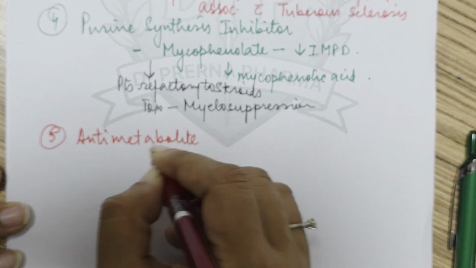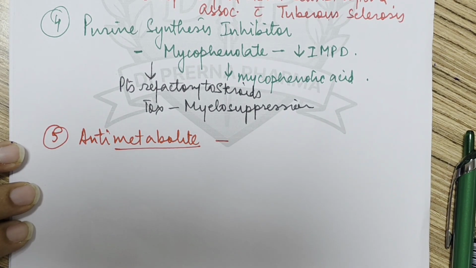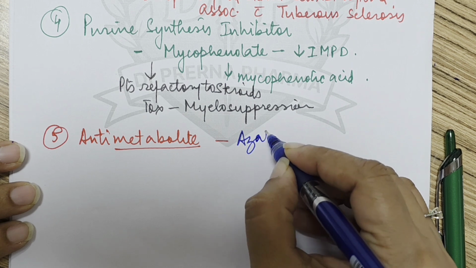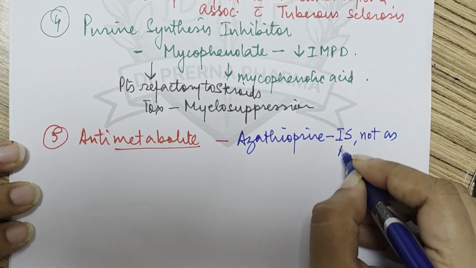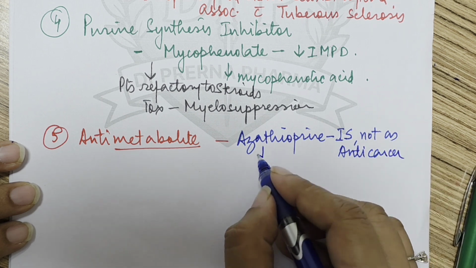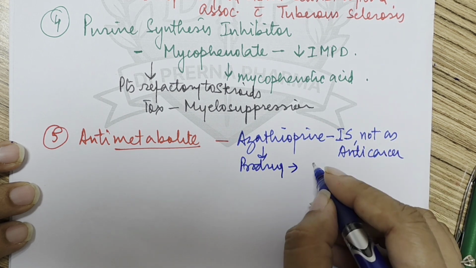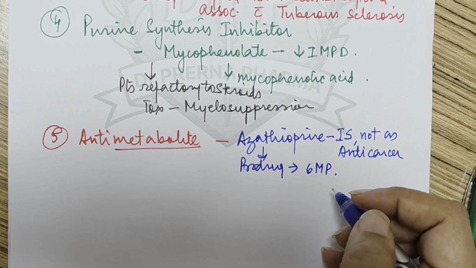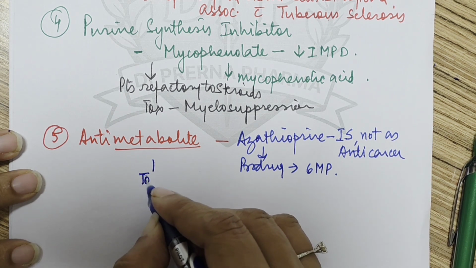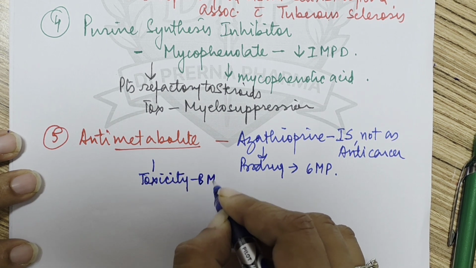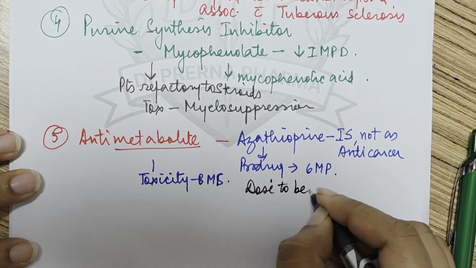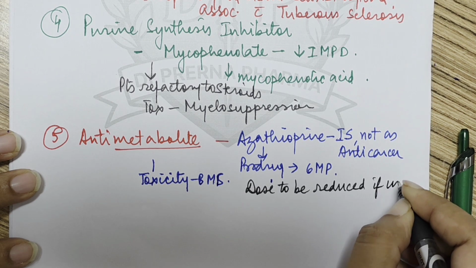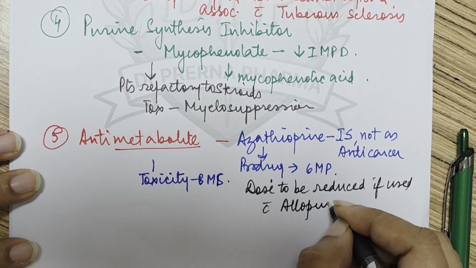Okay. The next drugs that we have are anti-metabolites. In anti-metabolites, the drug that we study is azathioprine. So this is used as an immunosuppressant, but not as anti-cancer. It is a prodrug, okay, and is converted to 6-mercaptopurine, which is an anti-cancer drug, right? The only toxicity that it causes is bone marrow suppression. Another important thing which we have repeated many times: dose to be reduced if used with allopurinol.